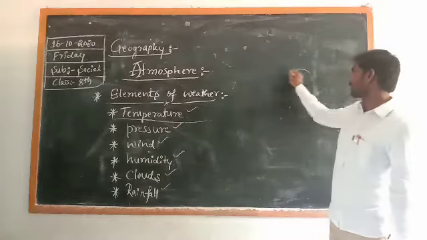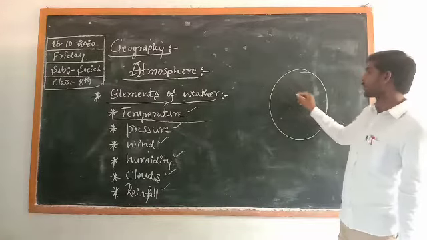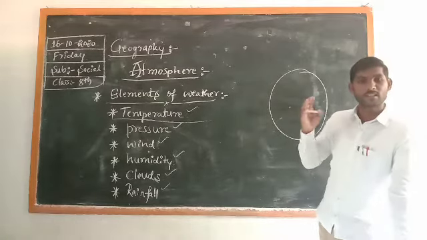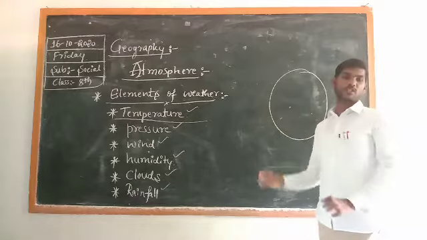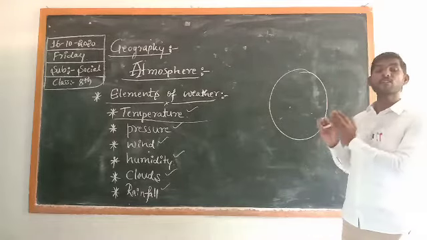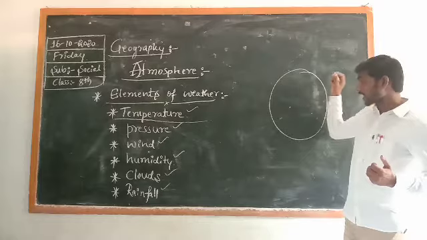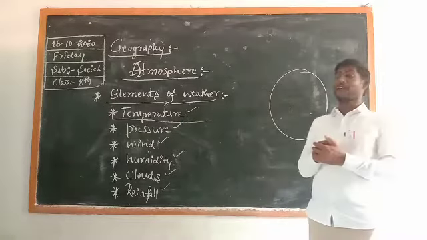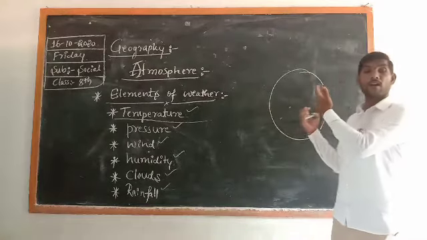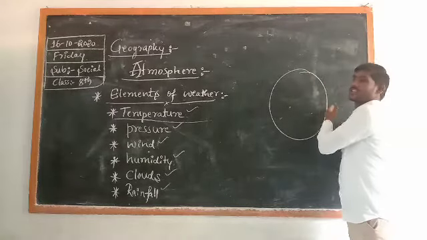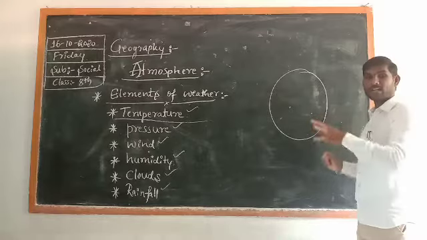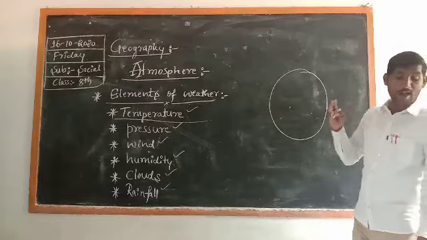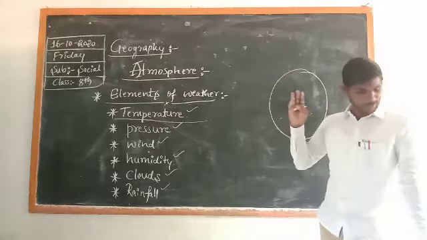Who is the head of the solar system? The sun is the head of the solar system. It is the main source of energy for all 8 planets. So we have to understand who supplies its energy to the 8 planets. The sun supplies it. How? Through heat and insolation.